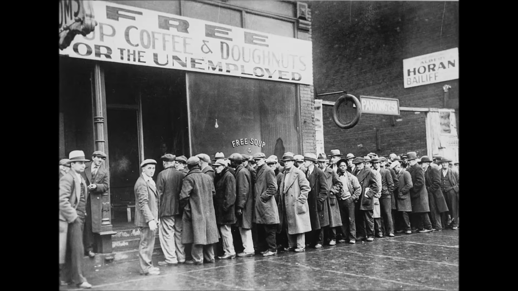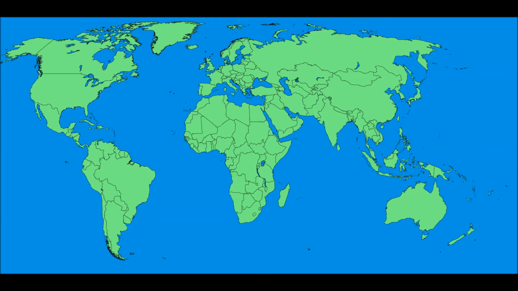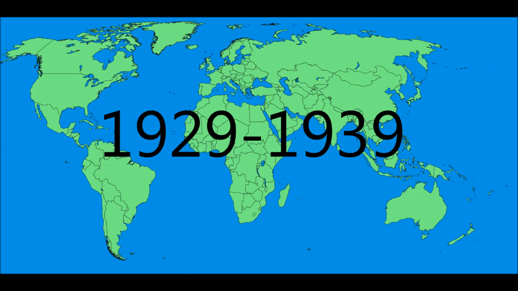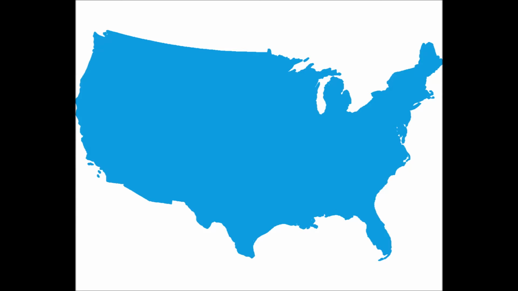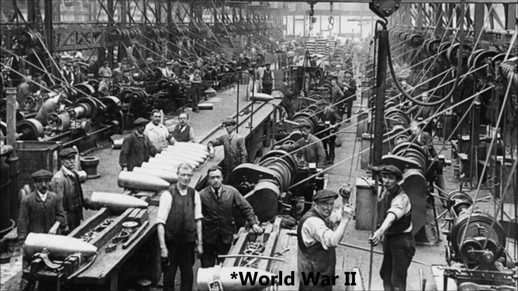The Great Depression, an economic crisis with global effects that lasted from about 1929 to 1939. The Depression was the result of a global stock market crash that started in late 1929 and ended in 1932. However, the Great Depression didn't affect the United States until towards the end of that stock market crash, in about 1932. These effects of the Depression lasted until the beginning of World War I.